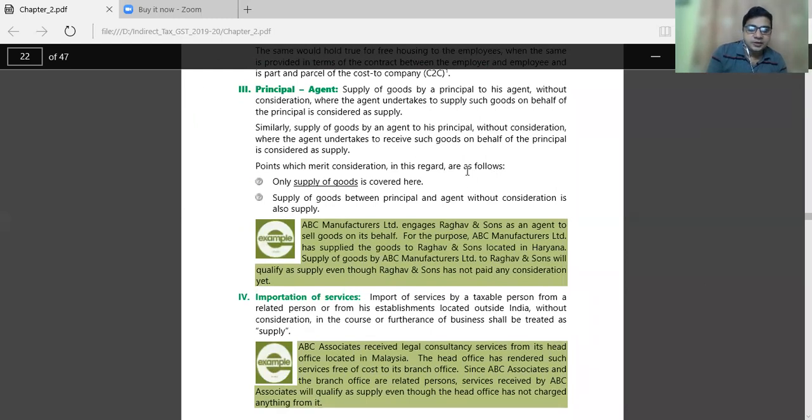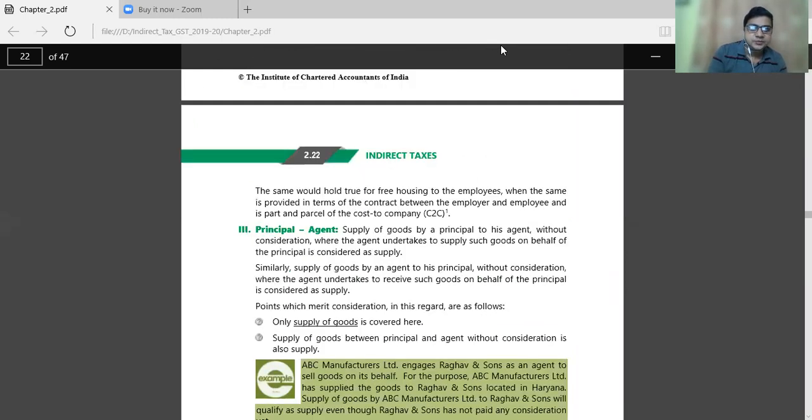Then after that we will discuss afterwards. So you should keep in mind whatever we discussed today regarding the supply.